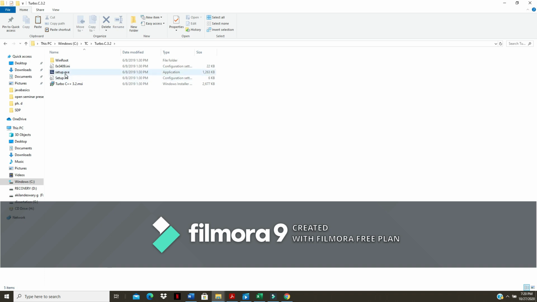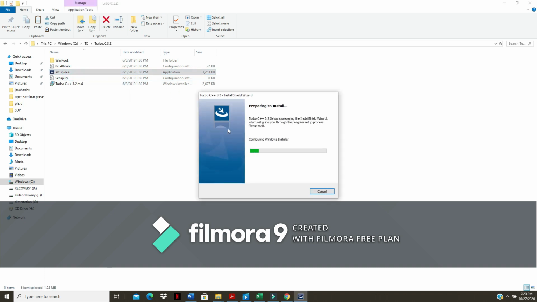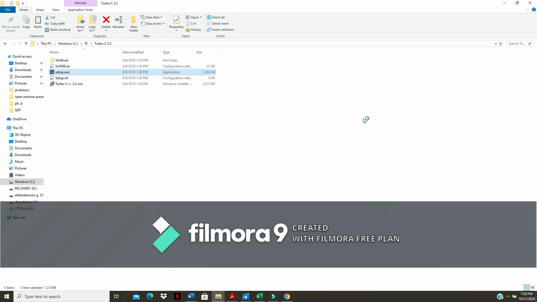You can see setup.exe. This is the executable file. You just click on this. Now the installation of Turbo C, C++ begins. It takes some time for installing.